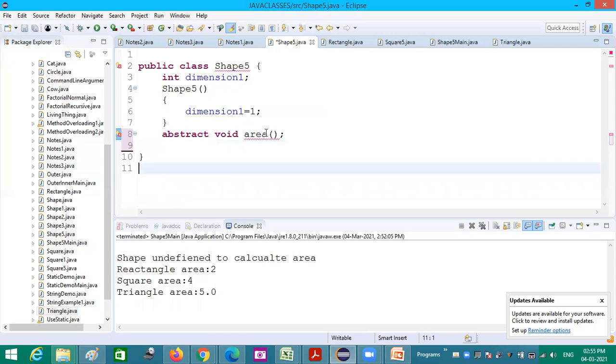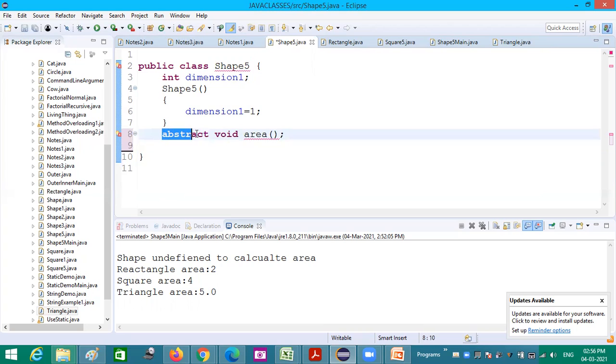I am not going to implement this. So I am simply making it an abstract method. Methods that don't have implementation, that is, open curly bracket, close curly bracket, what is there? Like a function definition. So if that is not there, we can call it an abstract method.